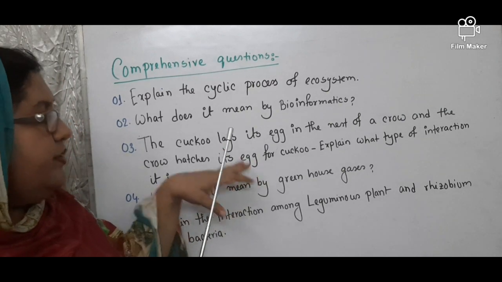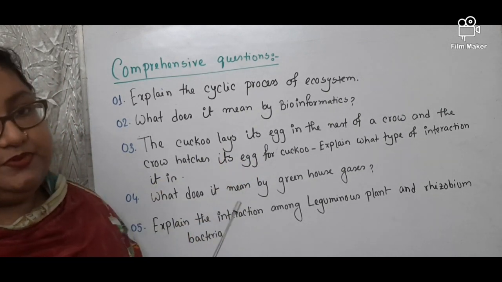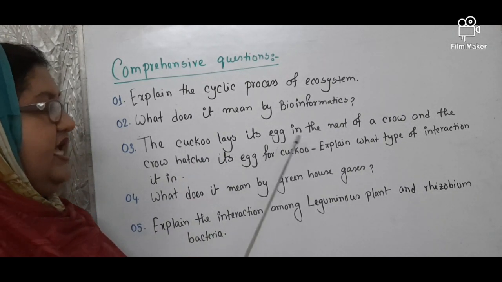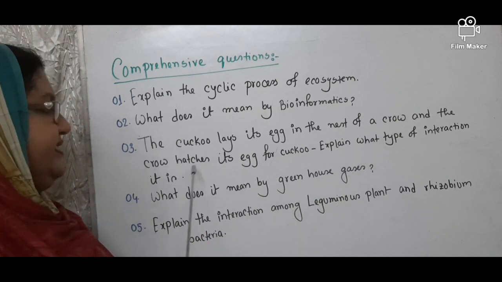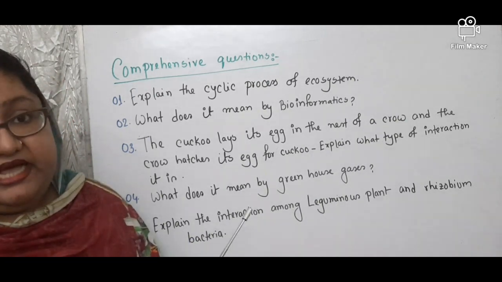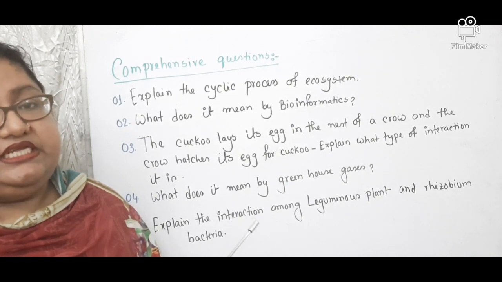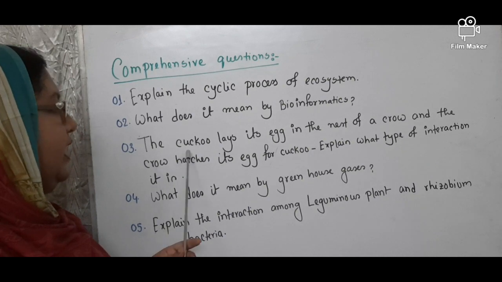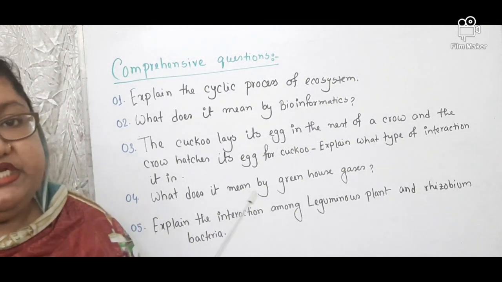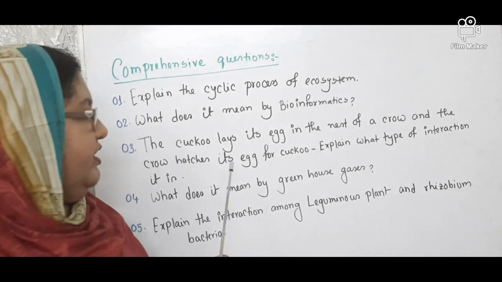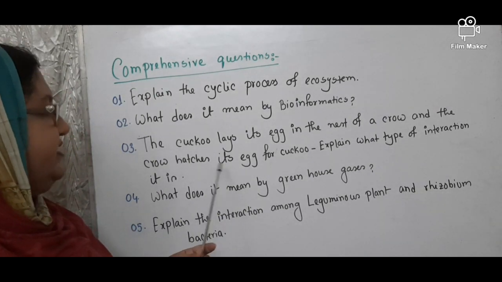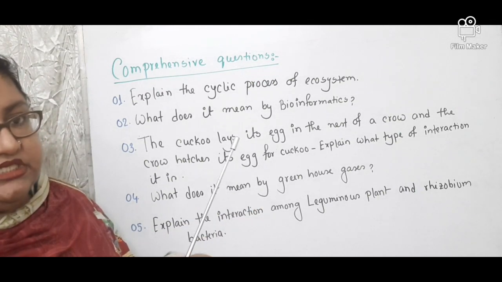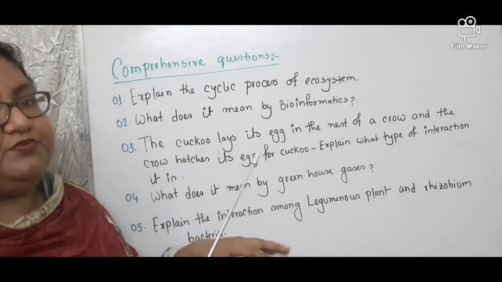So when you write the answer of this question, you will explain directly that the cuckoo lays its egg in the nest of the crow, and the crow hatches its egg for the cuckoo. It is a negative interaction. Specifically, it is exploitation, because the cuckoo cannot build its nest, so it takes shelter or help for hatching its eggs from the crow. So it is a negative interaction, and specifically it is exploitation.